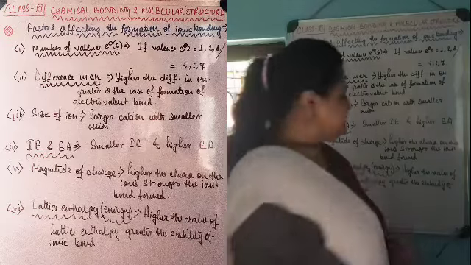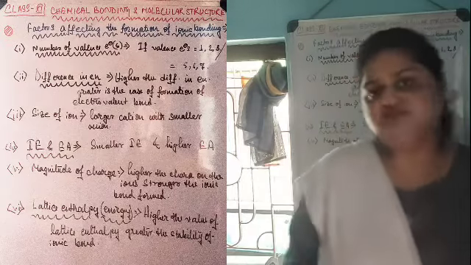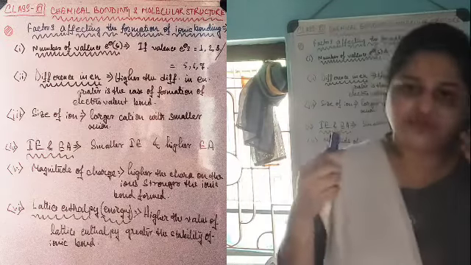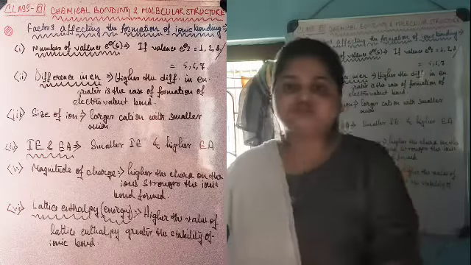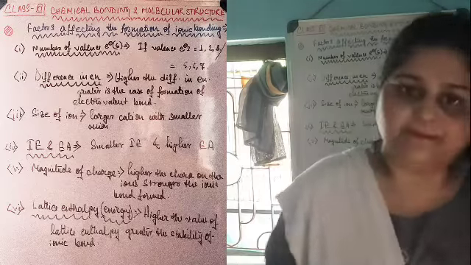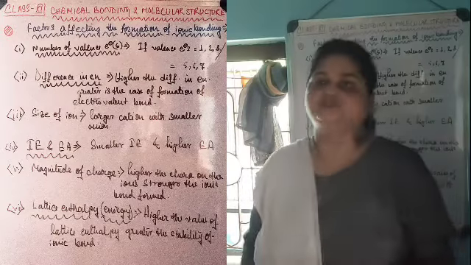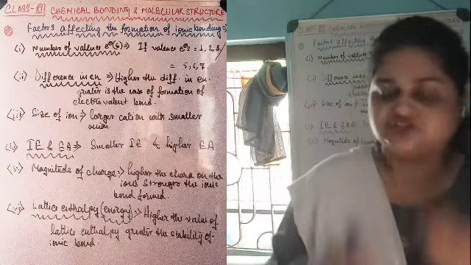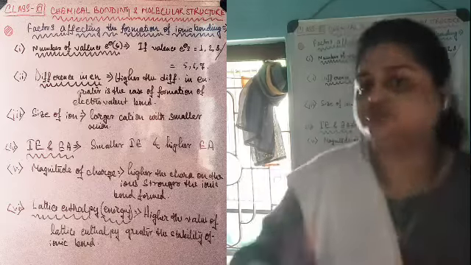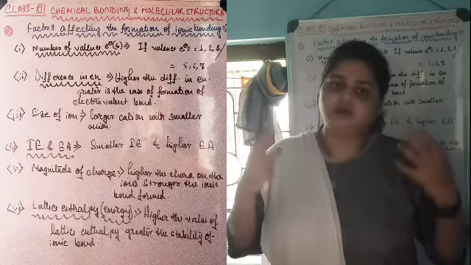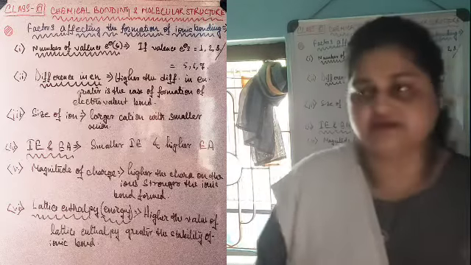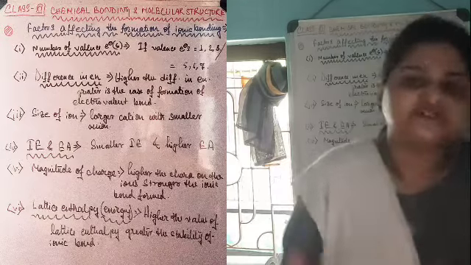The last one is the lattice enthalpy. Now, enthalpy is a synonymous word for energy. We are going to study this in the thermodynamics chapter. It is just another term to represent energy. So lattice enthalpy or lattice energy is the energy that is released after an ionic compound forms a crystal.